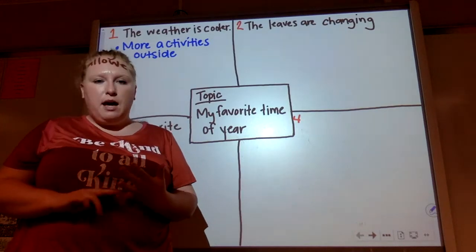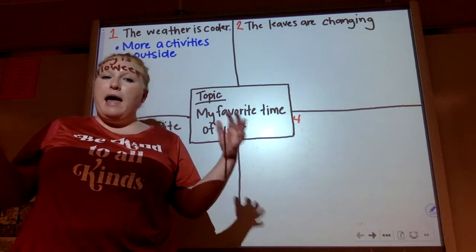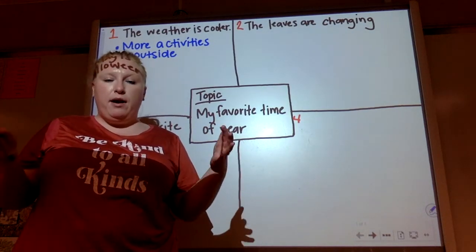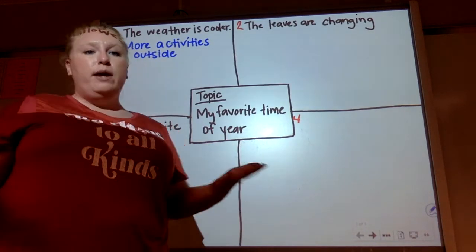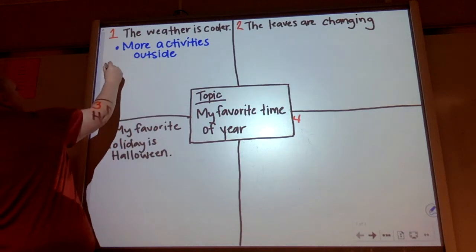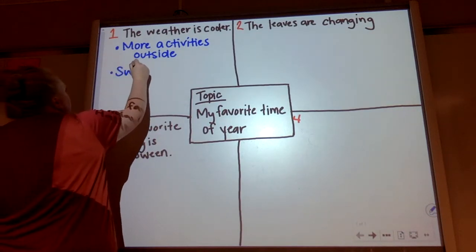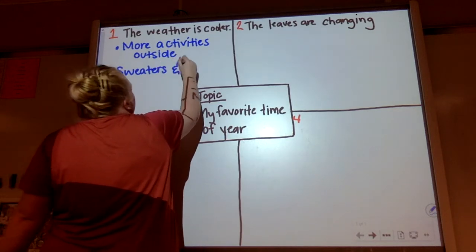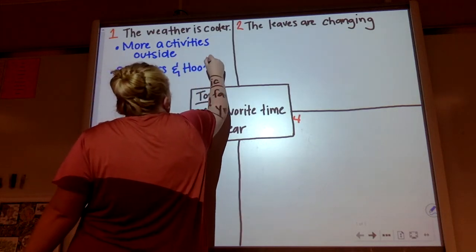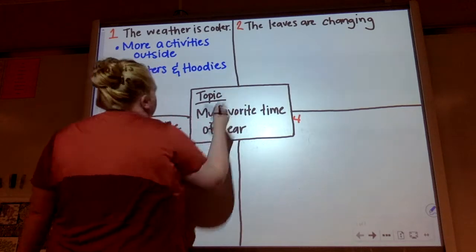I absolutely love sweaters and hoodies, so anytime I have the opportunity to wear them, I'm going to wear one, okay? And when the weather's cooler, we can do that. So I'm going to put sweaters and hoodies. Okay, sweaters and hoodies.